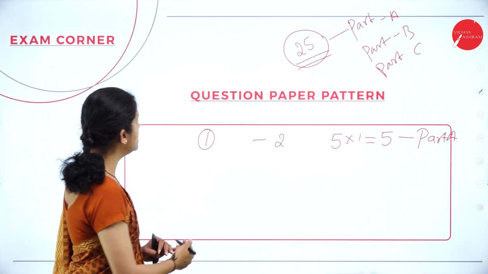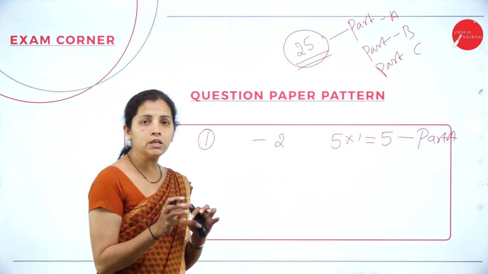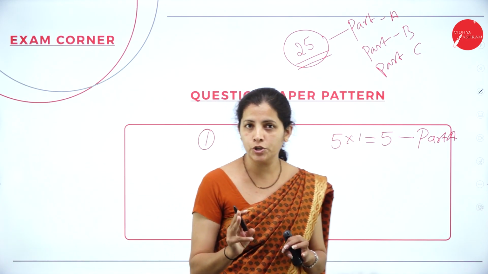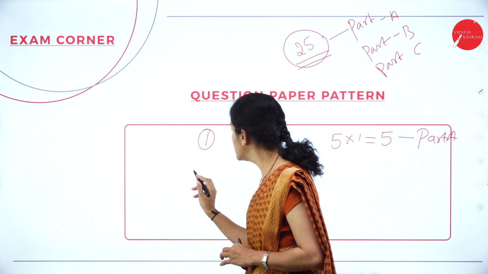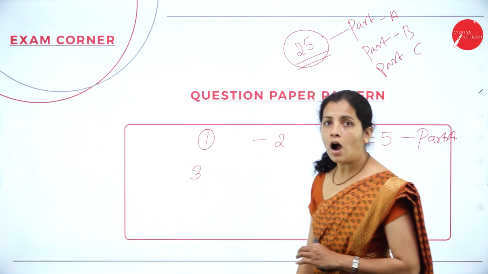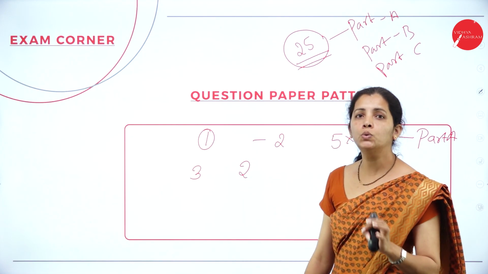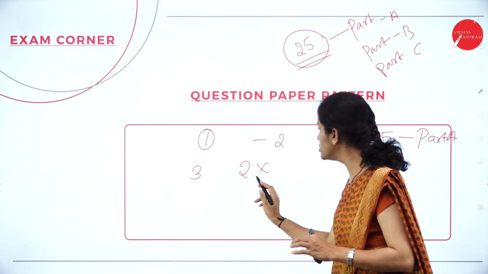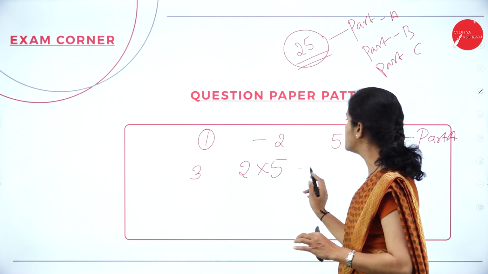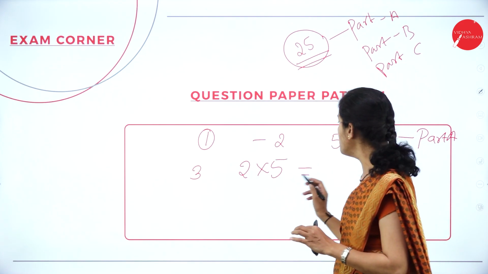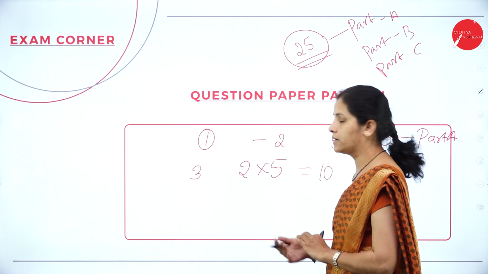Now, if I consider part B, in total I am going to get 3 questions. Out of 3, I want to answer only 2 questions, and each question carries 5 marks. So, 2 into 5, it is 10 marks.